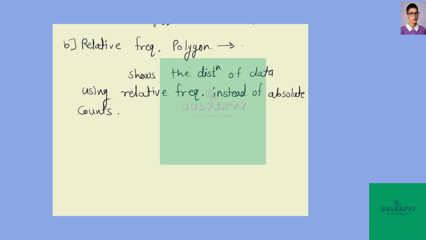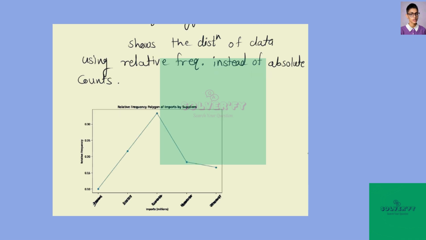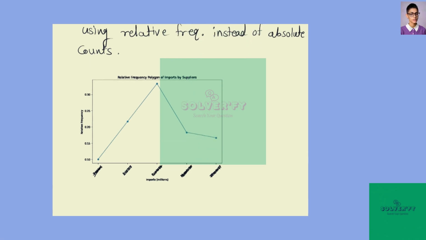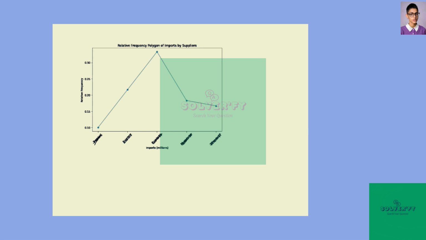So we have the relative frequency polygon as, so this is our relative frequency polygon of imports by suppliers. Here also on the x-axis we have imports in millions.